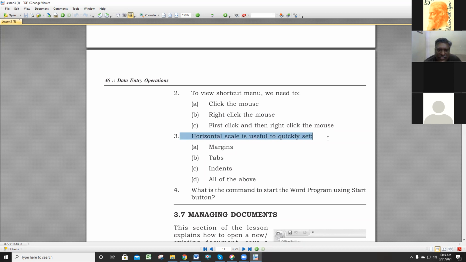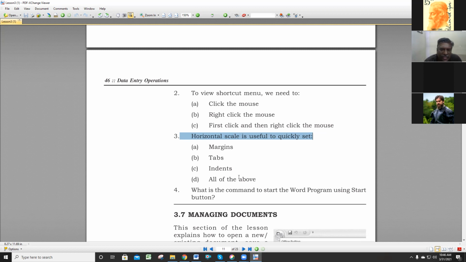The next one: the horizontal scale is useful to quickly set margins, tabs, indents, all of the above. I guess D, all of the above. With the help of the horizontal scale, the ruler. What is the use of ruler? Sir, margins, tabs, indents, everything. All of the above. Answer is B.